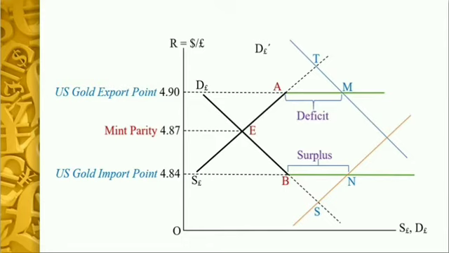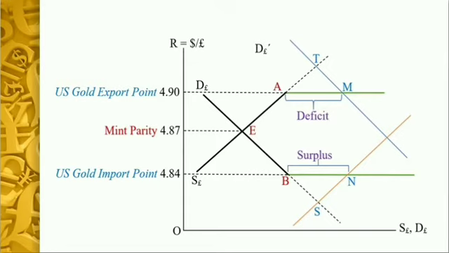But under the gold standard, the demand curve is not always negatively sloped, so that there will be a horizontal stretch, and the new supply curve is cutting the horizontal stretch of the demand curve at point N. At this level of exchange rate, there is an excess supply of pound by an amount Bn, because here the supply curve is cutting the demand curve at its horizontal stretch, so that the supply of pound will be exceeding the demand for pound, so that there will be a tendency for the exchange rate to fall below 4.84, but that is not permissible under the gold standard.